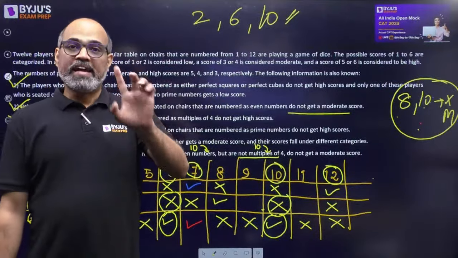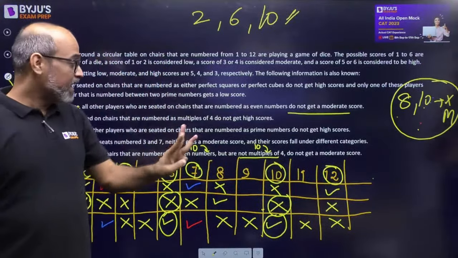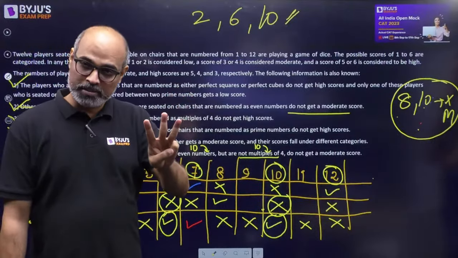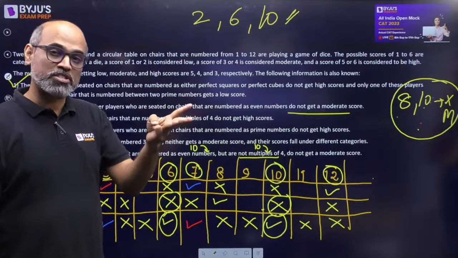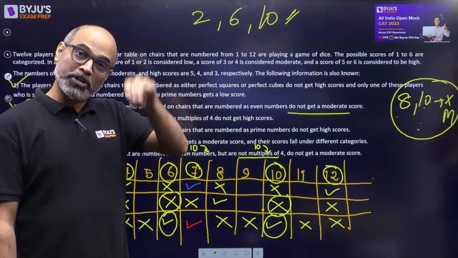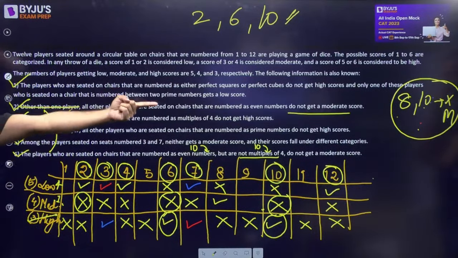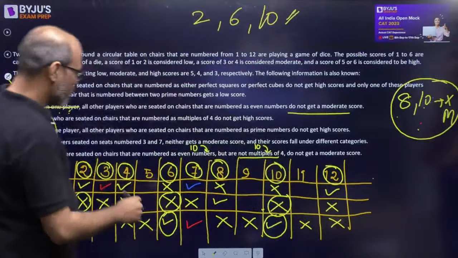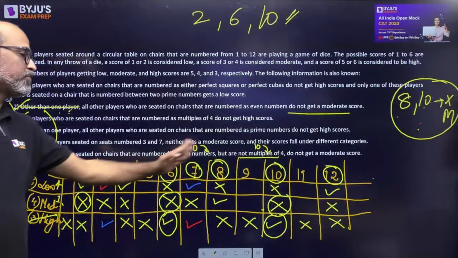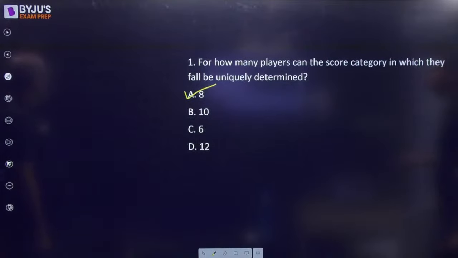Okay, I'll repeat. Among 8, 10 and 12, 12 cannot have moderate. 10 was not able to have moderate because of statement number 6. So only one seat is left, which is number 8. It has to be moderate because it says other than one player, meaning there is one who has moderate. 8 is the leftover, so 8 is full, 12 is full. We are only not sure about 1, 5, 9 and 11. So that is why the answer is 12 minus 4. Okay? Let's move on to the next.